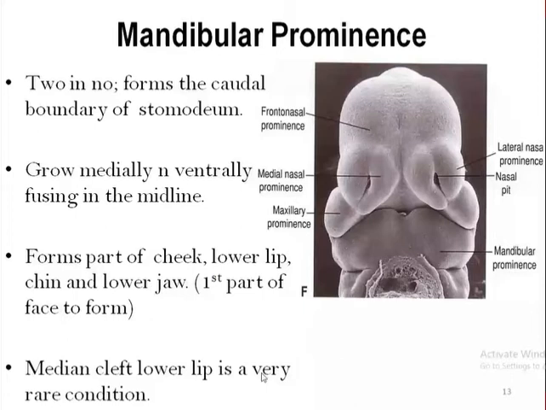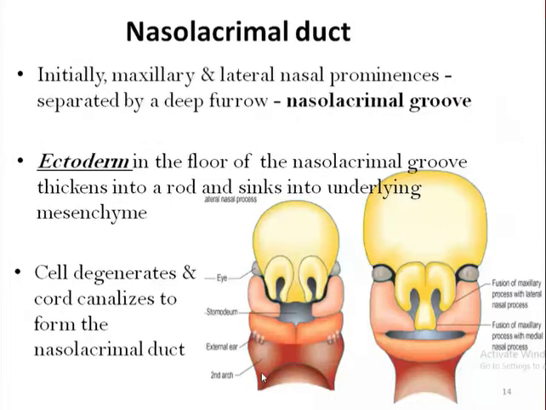Then let's go to the nasolacrimal duct, how the nasolacrimal duct is formed and how finally the continuity of the face occurs. Initially, the maxillary and lateral nasal prominences are separated by a deep furrow. See here, this is the maxillary prominence. And here, what is this? Label this structure, what is this?